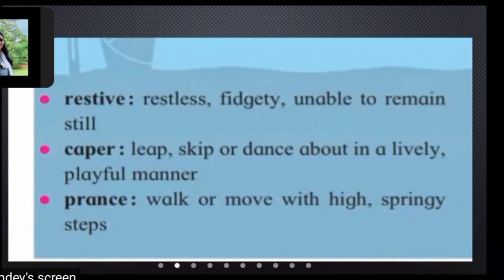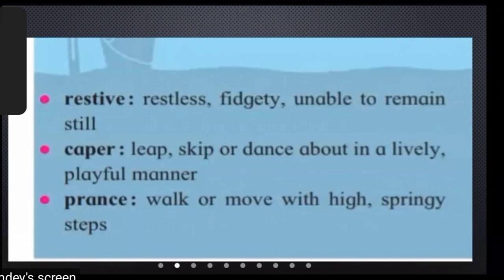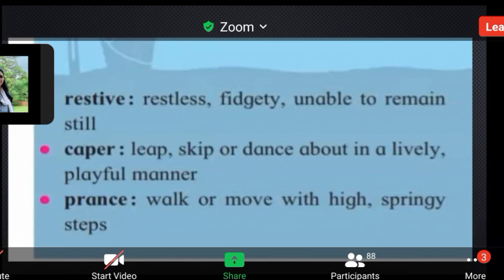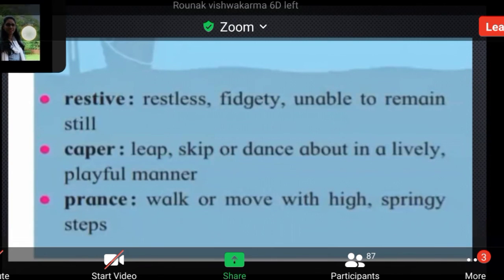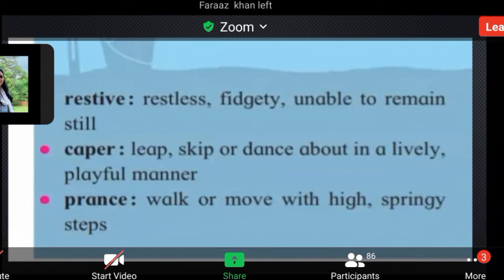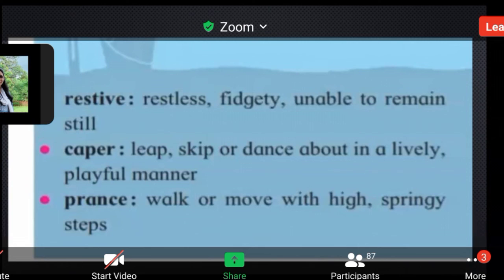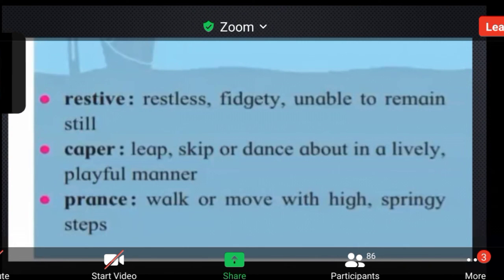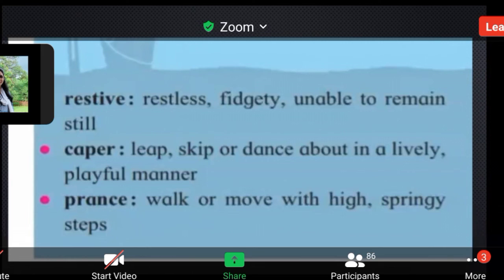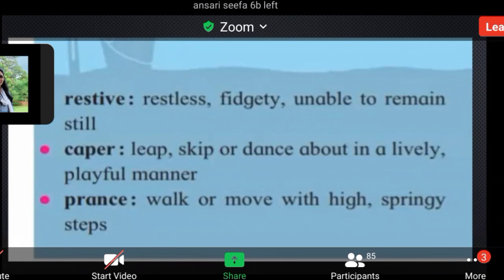Now, students, like Shivam has done the reading, you should also read the same way. I'll give the chance to more students, but there is the running time and I want to discuss some slides with you. So now, students, you can see on page number 23 below this poem, there are a total of 5 word meanings. The first word, restive, means restless or figuratively unable to remain still.